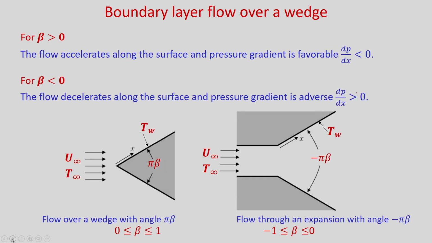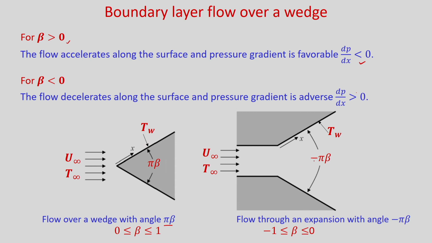So, here you can see two different situations for beta greater than 0. Okay. So, in this case you can consider flow over a wedge with angle pi beta, and beta varies between 0 and 1, then the flow accelerates along the surface and pressure gradient is favorable, okay, because dP/dx is less than 0. So, pressure gradient will be favorable and flow will accelerate.